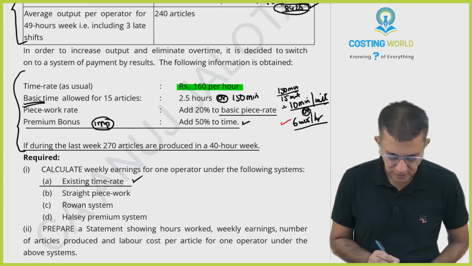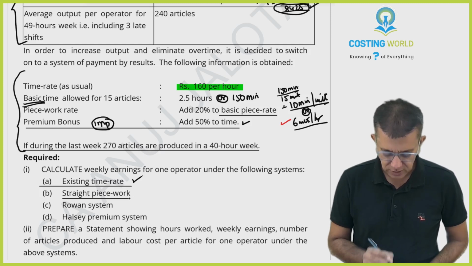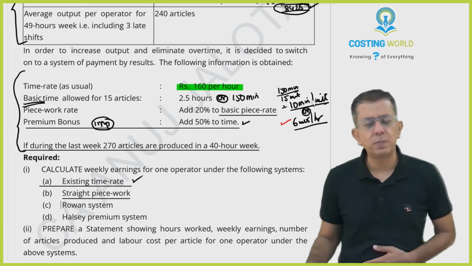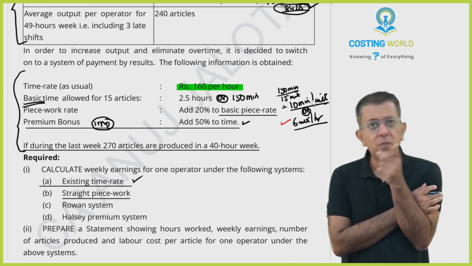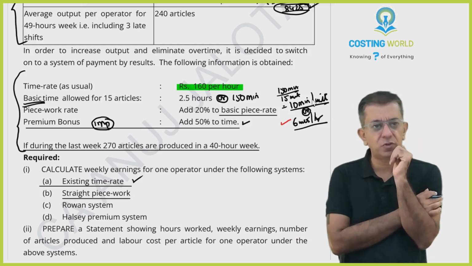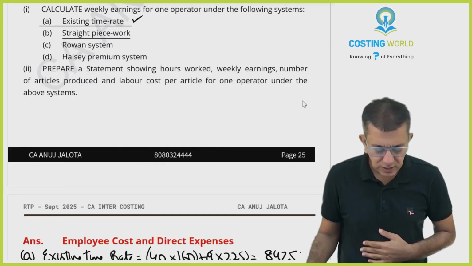See what these guys are saying. Straight piece work. What do you mean by straight piece work? One single rate per unit irrespective of your efficiency. How do you compute your wages under SPR system?